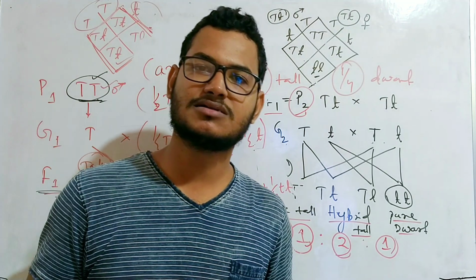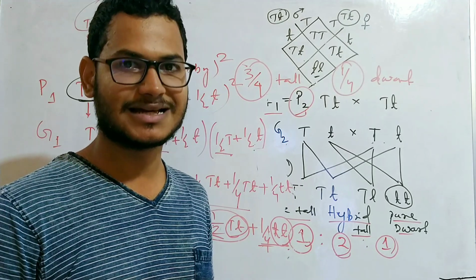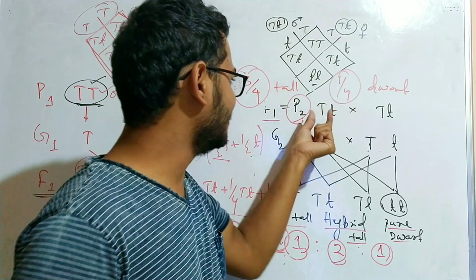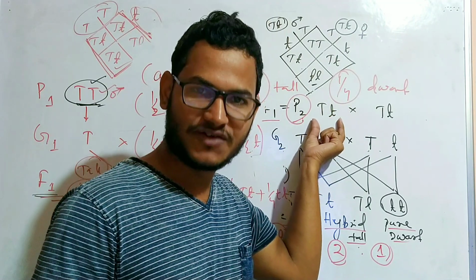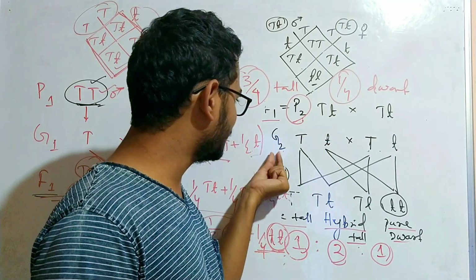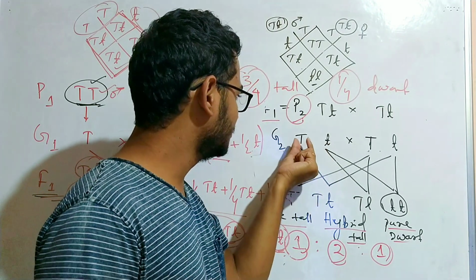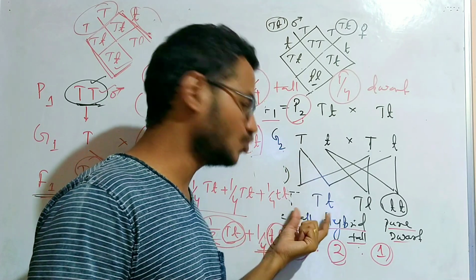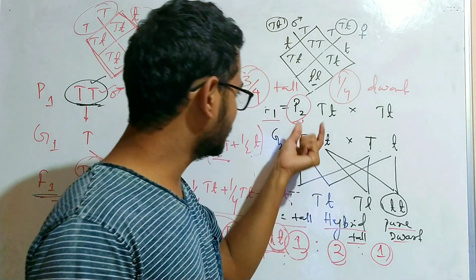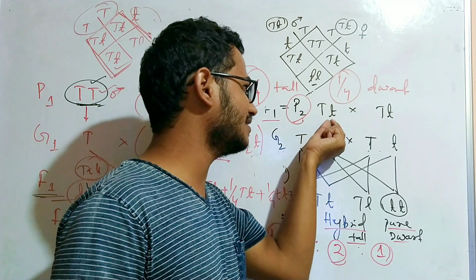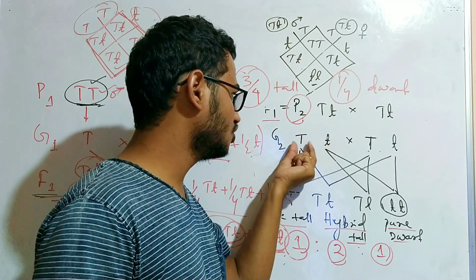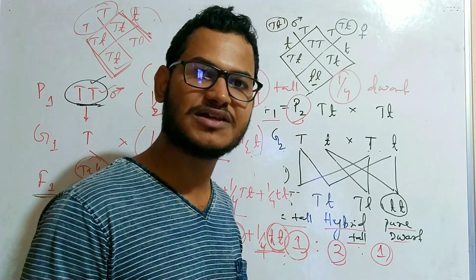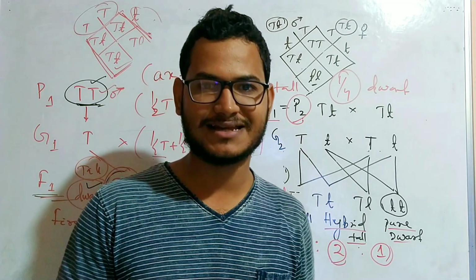Likewise, the second law is the law of segregation. The law of segregation means the two alleles are present together in the parents, but they separate during the formation of gametes. So they segregate into two separate alleles and they migrate to their offspring. So the alleles present together here separate during formation of gametes and travel to their offspring to represent their specific character. So this is the law of segregation.